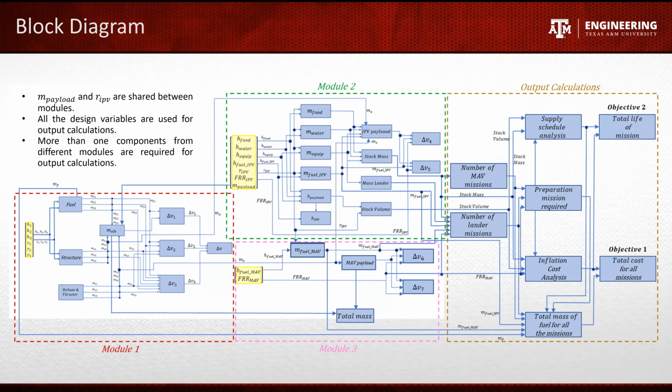This is the block diagram of our entire optimization process. The yellow blocks are the design variables. These are used in the process. We have a convoluted process in which all the design variables will be used and we get outputs. These can be subdivided into modules, module 1, 2, and 3. As we have seen in N-square diagram, Module 1 is related to OLB, Module 2 is related to IPV, and Module 3 is related to MAV. Here are the output calculations, and we get total life and total cost as our outputs for our objectives.